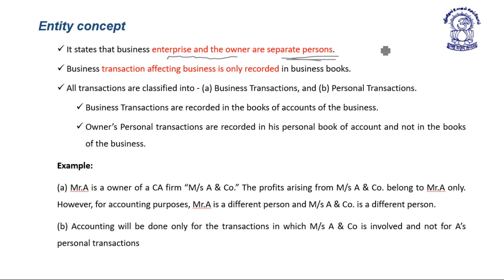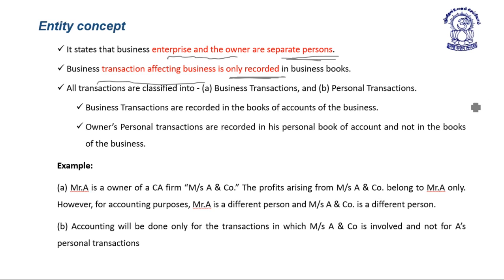Business transactions affecting the business only are recorded in the books of account. Entity concept states that the business enterprise and the owner of the business are distinct or separate persons. Transactions which affect the business operation are the only ones recorded in the books of account.